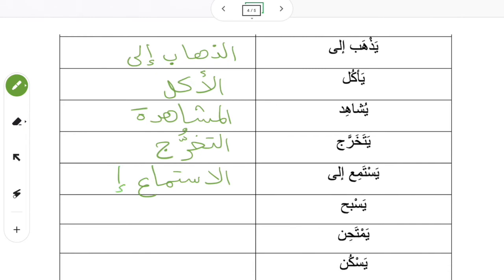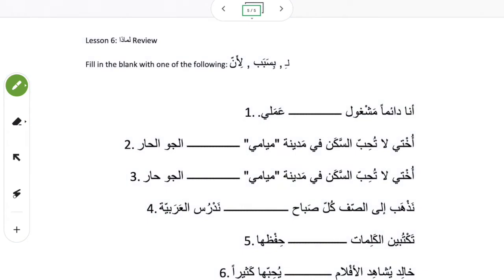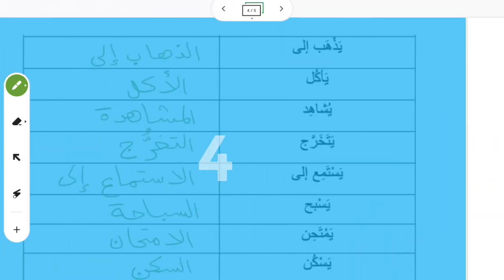Yastami' ila; al-istima' ila, listening to. Yasbah; as-sibaha, swimming. Yamtahin, to test; al-imtihan, test or testing or examining or examination, is also a masdar. Yaskun, he lives; as-sakan, living. So all these ones that we filled in are examples of masdar.